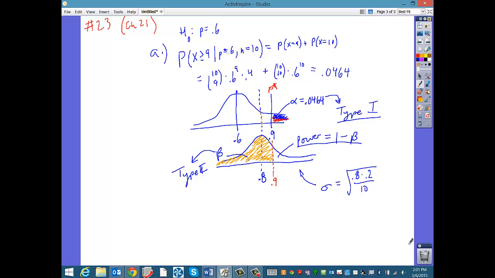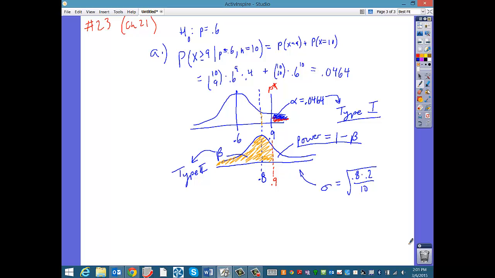This is not a continuous distribution. I'm drawing this as though p could not only be 0.8 or 0.9, but it could be like 0.85 or 0.87 or 0.8815 or something like that. It can't take on those values. We only have 10 free throws here. P can only be 0, 0.1, 0.2, 0.3, 0.4, 0.5, 0.6, 0.7, 0.8, 0.9, or 1.